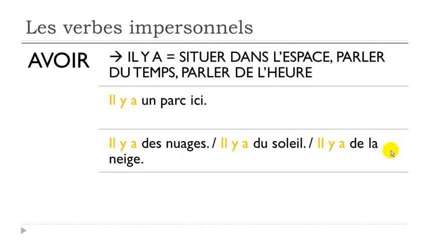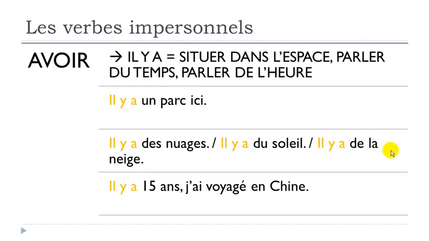And then, if you want to talk about the time or a period, il y a 15 ans. It's quite interesting because when we use this il y a 15 ans, technically it's 15 years ago. So this il y a will mean ago. Il y a 15 ans, j'ai voyagé en Chine. Voyager is to travel. You've got the passé composé form here. En Chine, in China. Il y a 15 ans, j'ai voyagé en Chine.